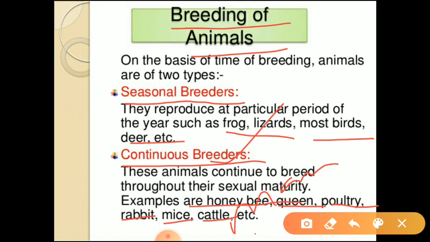So listen, what are continuous breeders? The species that can mate throughout the year. Means there is no restriction in between. So throughout the year they can mate, as well as their females are sexually receptive. What is the meaning of sexually receptive? It is the willingness to have sex with a partner. Okay. So these are the points regarding continuous breeders. Examples: honeybee queen, poultry, rabbit, mice, cattle, etc. Is it clear?